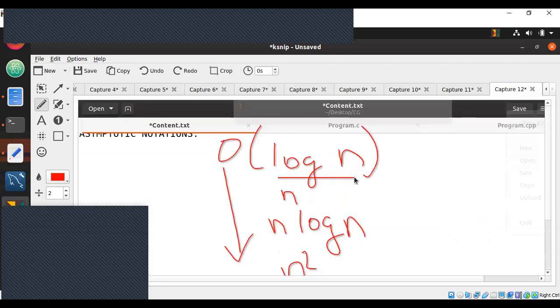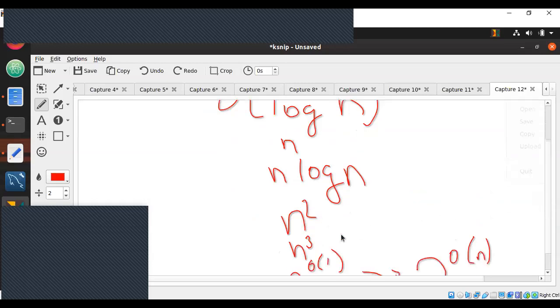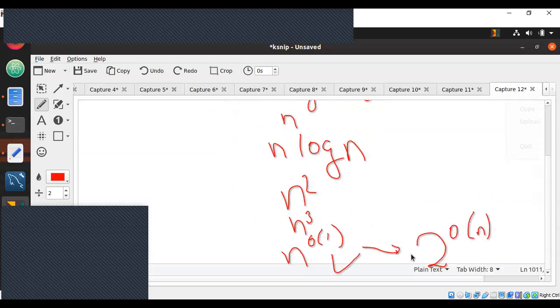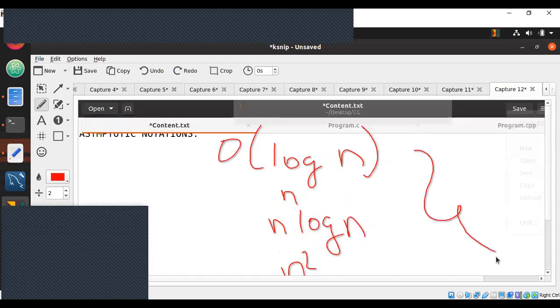Log n is the smallest worst case. Big O of n is the next worst. This is more time. This is more time. And this is more time. And this is more time. And this is the worst time. So this is how we calculate it.